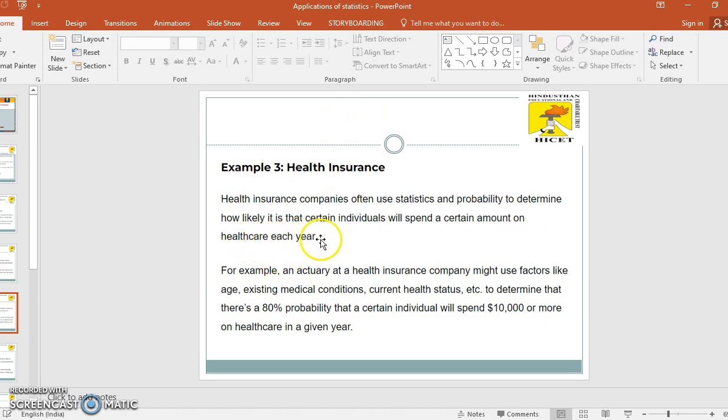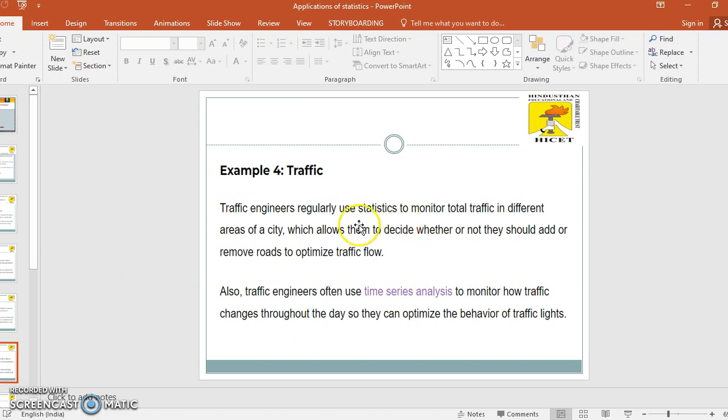The third example is health insurance. Health insurance companies often use statistics and probability to determine how likely it is that certain individuals will spend a certain amount on healthcare each year. For example, an actuary at a health insurance company might use factors like age, existing medical conditions, current health status, etc. to determine that there is an 80% probability that a certain individual will spend $10,000 or more on healthcare in a given year.